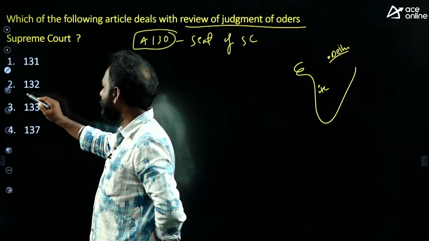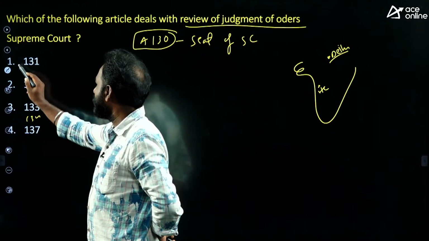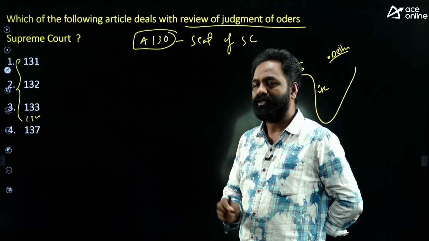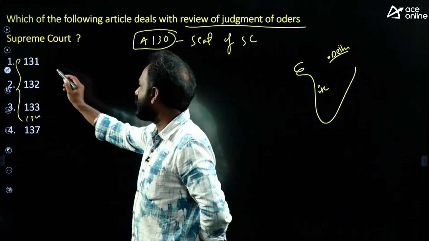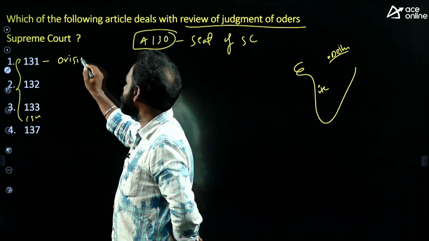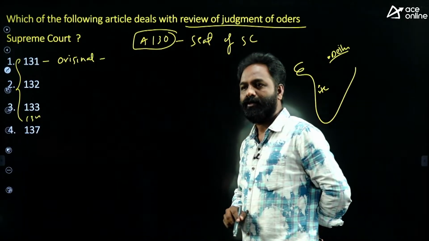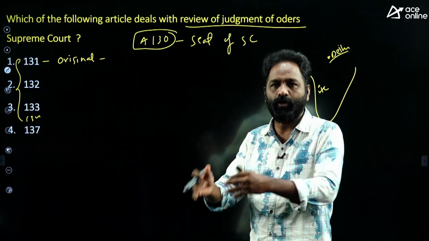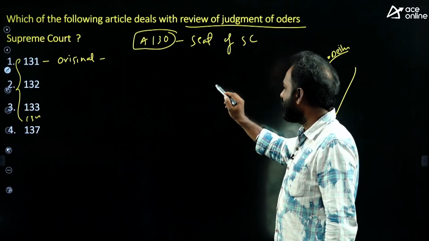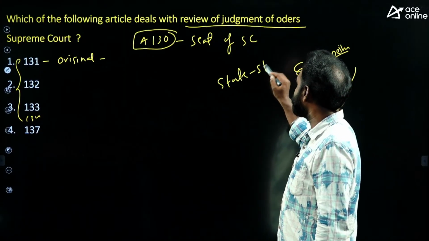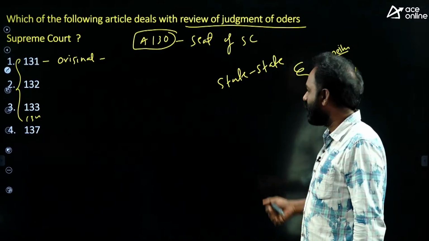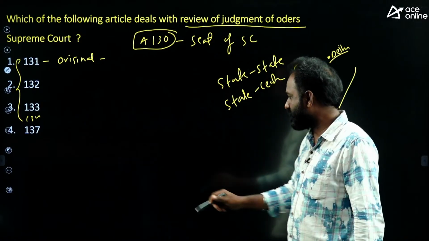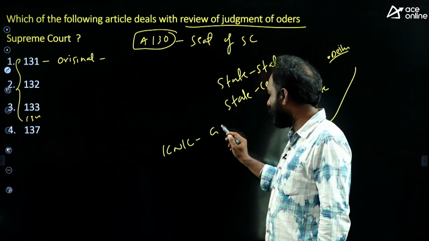And what about Articles 131, 132, 133 and 134? These articles, 131 to 134, deal with the jurisdiction of the Supreme Court. For example, Article 131 talks about the original jurisdiction of the Supreme Court. What do you mean by that? Original jurisdiction means certain cases can be dealt with directly by the Supreme Court only. Suppose there is an issue between two or more states, or an issue between state and center. Suppose there is an issue between Karnataka versus the Government of India.